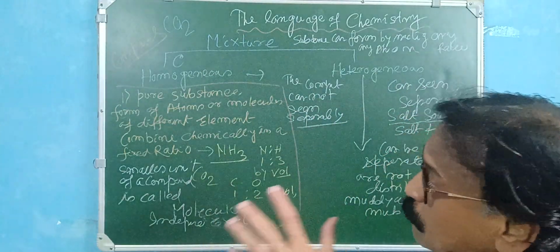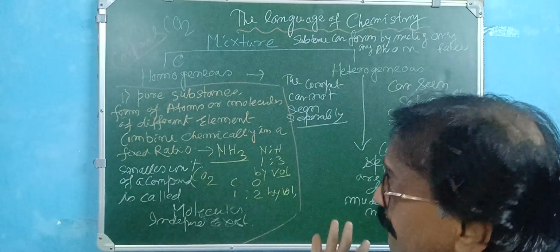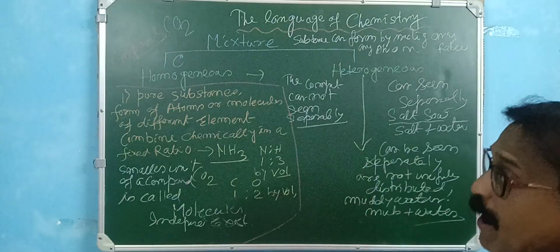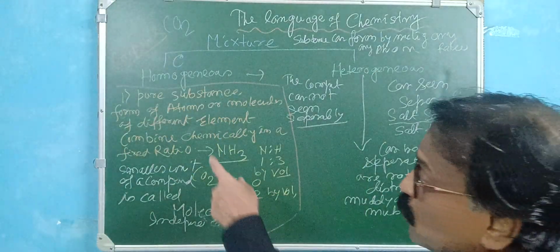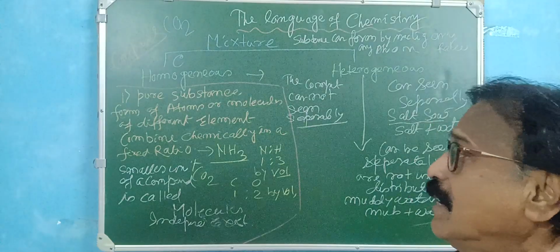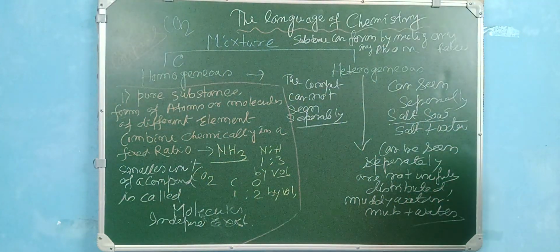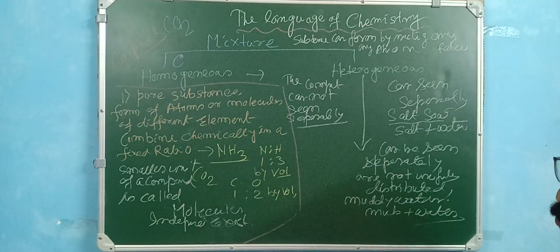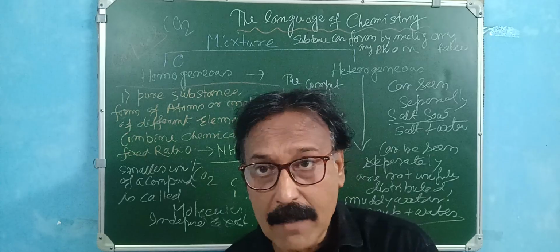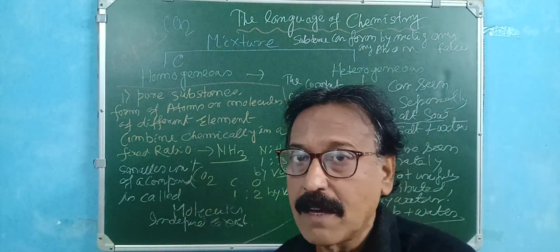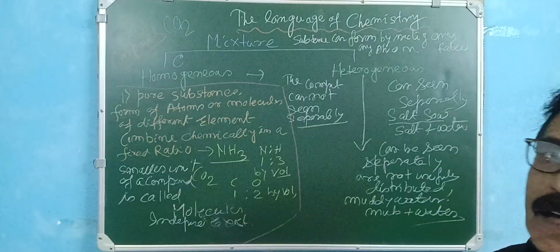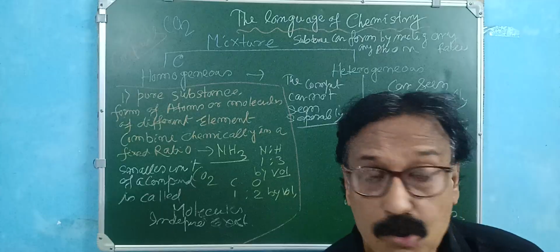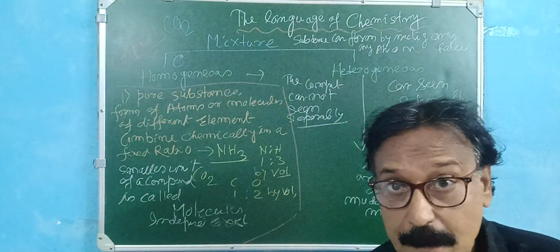So a compound is a pure substance, while mixtures can be pure or impure, homogeneous or heterogeneous. A compound is formed by atoms and molecules of different elements combined chemically. Suppose NH3, ammonia: one atom of nitrogen and three atoms of hydrogen, that means 1:3 by volume. By weight it is different, because of the atomic mass: nitrogen is 14 and hydrogen is 3.